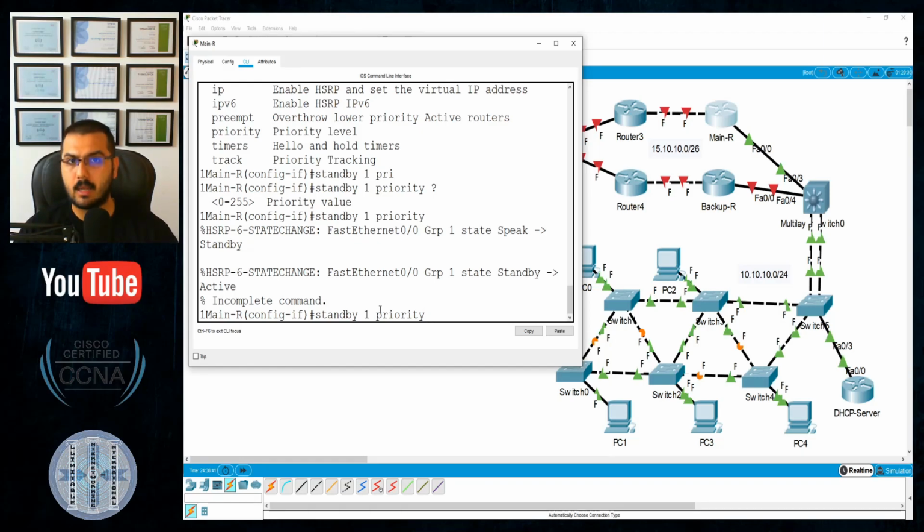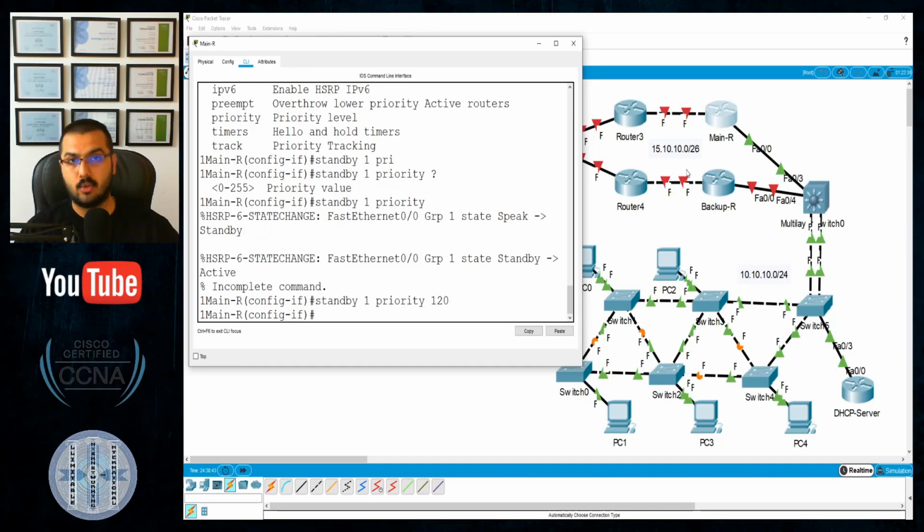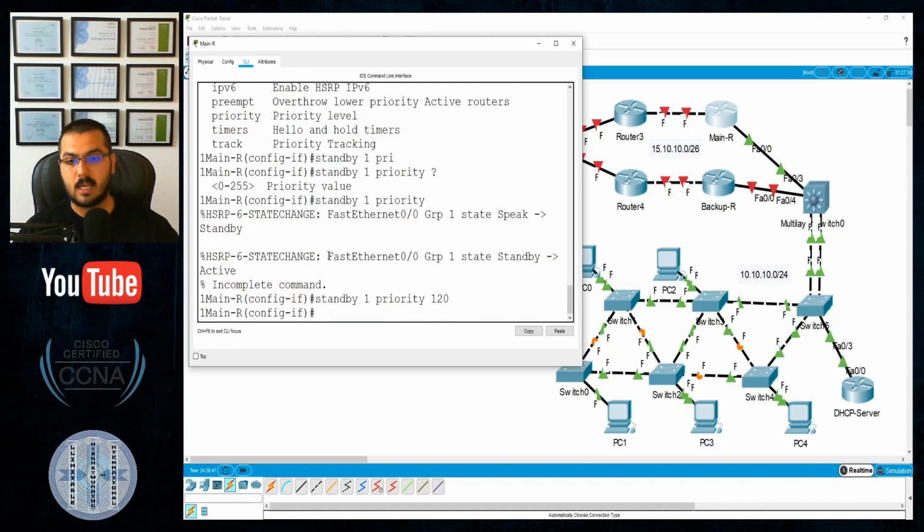So which one will be the main router? I will need to specify myself. So let's make it 120, so that I will make sure from now forever this router will always be the main router. Okay, so far I have 2 commands: standby 1 IP, standby 1 priority, and the final command that I will need today will be standby 1 preempt. This command enables preemption: whenever this router fails, the other one will be the main router and handle the scenario, but whenever later on this router gets fixed, I would like this router to handle the network again, to become the primary router again.